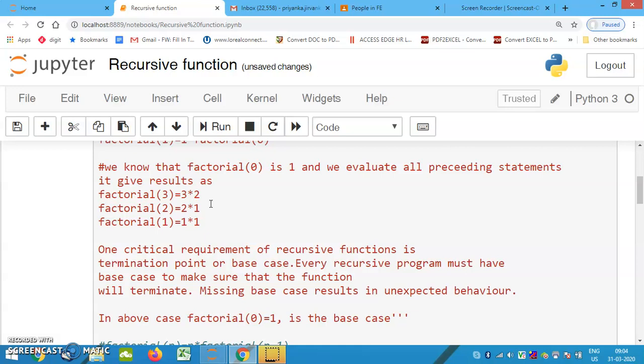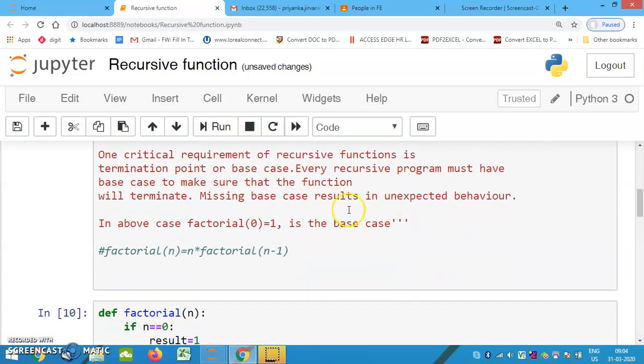Here, can I make factorial of n more generalized as n into factorial of n minus 1? Yes or no? Yes, we can. So with this, I got the generalized thing: factorial of n is equal to n into factorial of n minus 1.